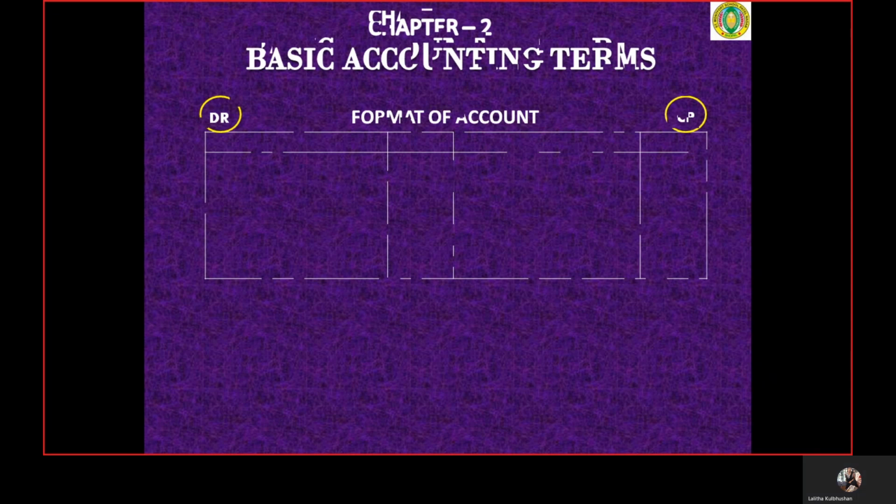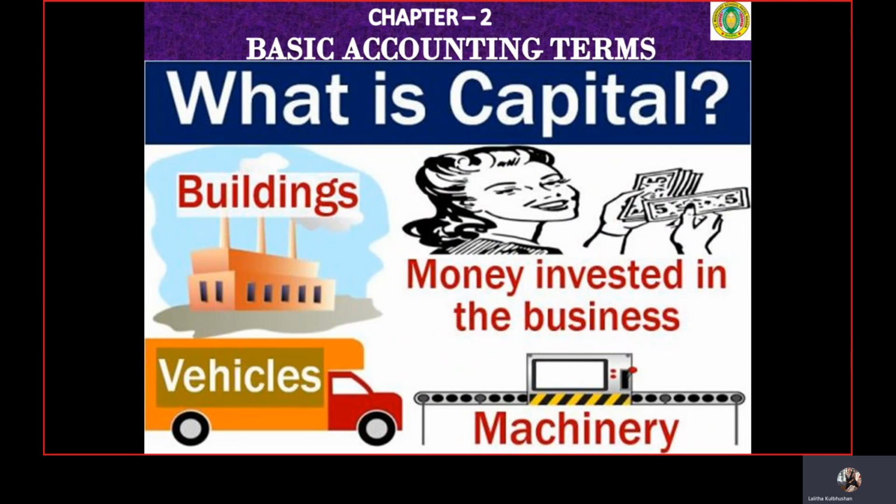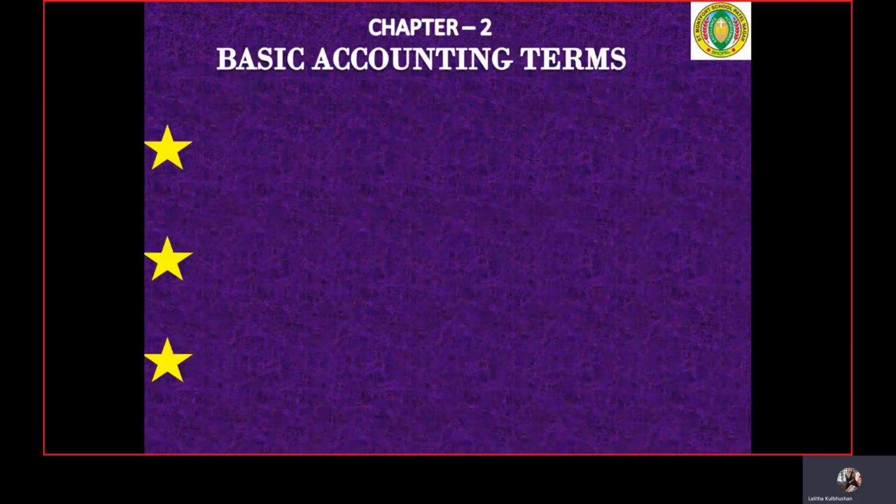Next, the accounting term we are going to discuss is capital. Let us see what capital is. Whenever a business is started, the prime objective of every business organization is to earn profit. And as you all know, no business can be started in the absence of any investment, or any money being invested into the business. So this initial investment which any businessman makes into the business is called capital.